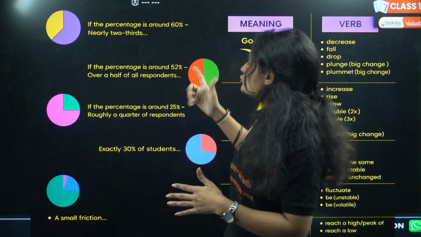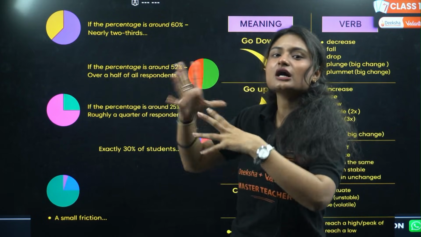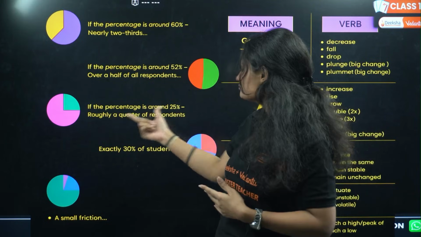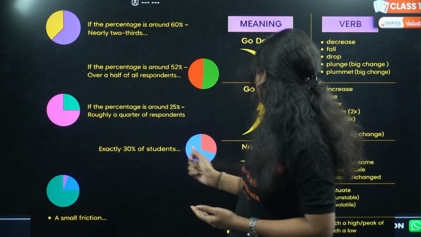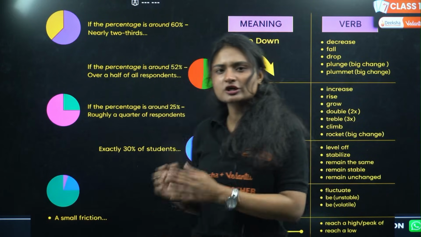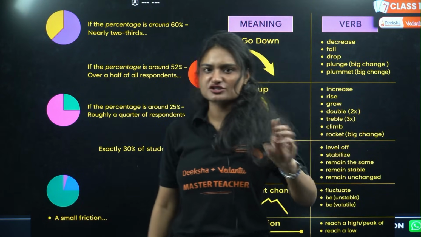Then 52%, which is slightly greater than half, so over a half. Then if the percentage is around 25, it is a quarter, so roughly a quarter. Next, 30% students, exactly 30% students. Whenever it is very little, this fraction is there, you say small fraction, a very little fraction, small fraction.